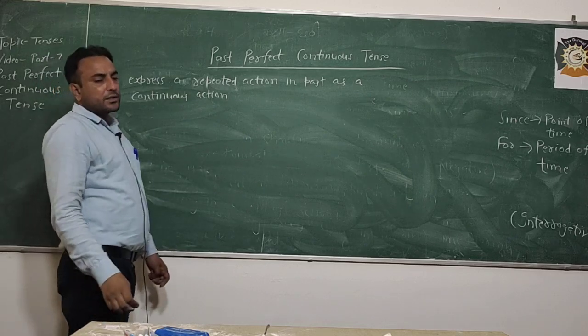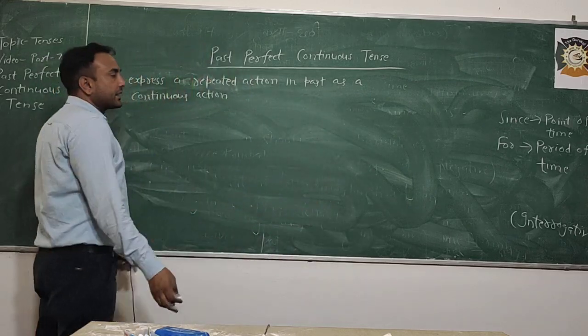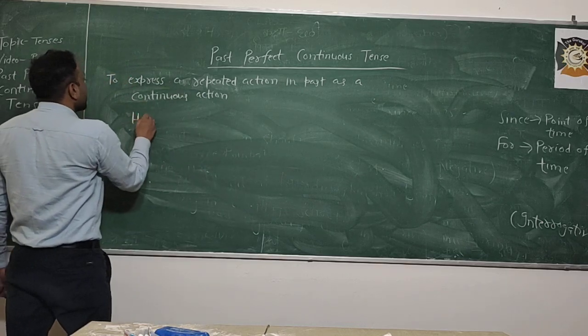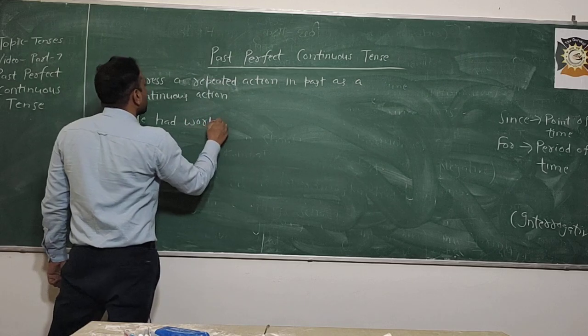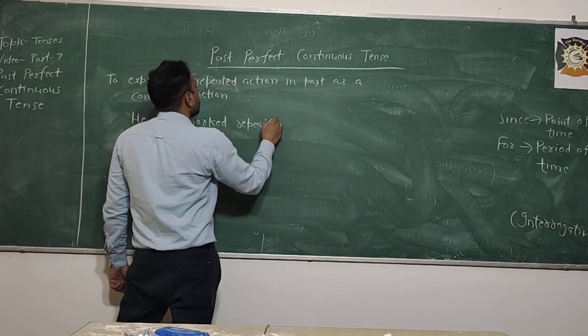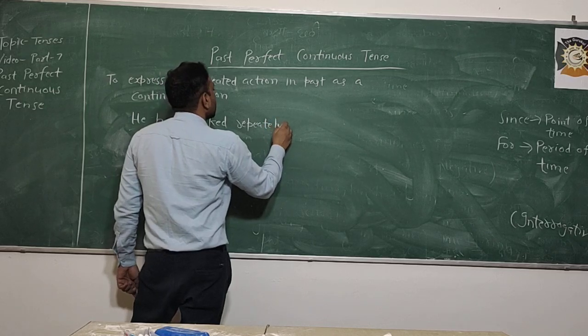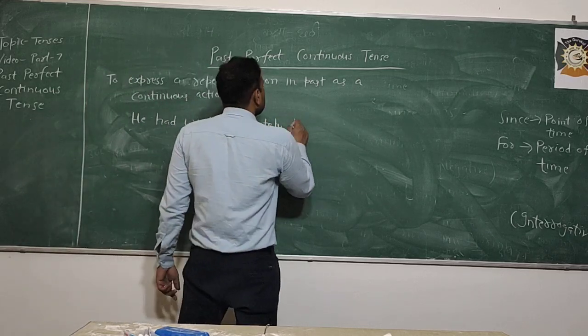Repeated action means he was trying the same thing again and again in the sentence. If I say, he had walked repeatedly to solve the problem.